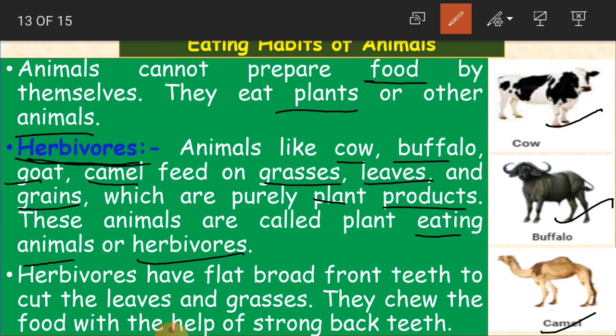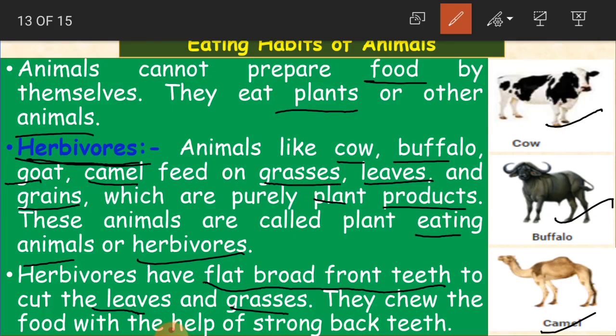Same like that, these animals have to cut the leaves and grasses. For that, what do they have? They have flat, broad front teeth. If you observe the teeth of a cow or buffalo, they have flat, broad, big front teeth.